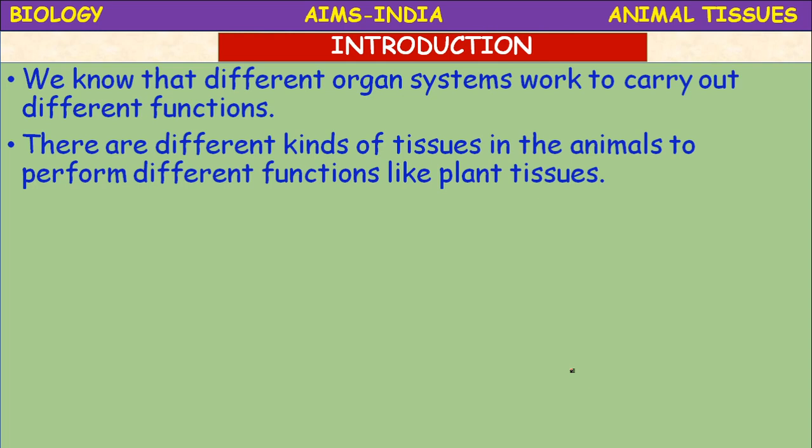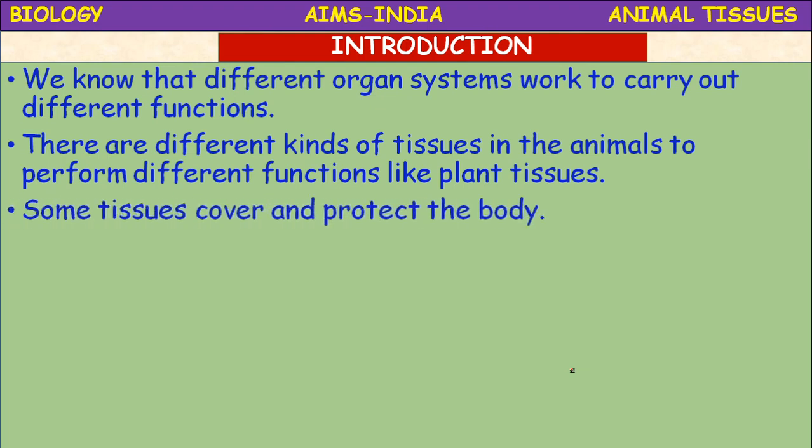So we know that the different organ systems work to carry out different functions. There are different kinds of tissues in animals to perform different functions, like plant tissues. Some tissues cover and protect the body.